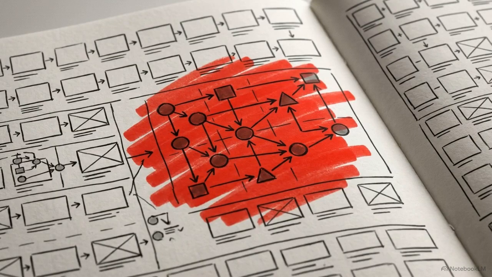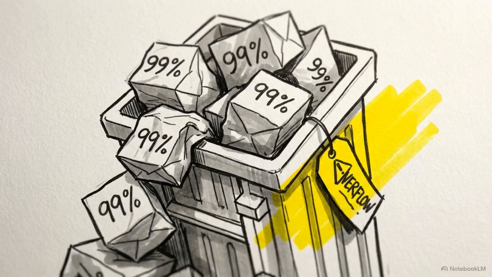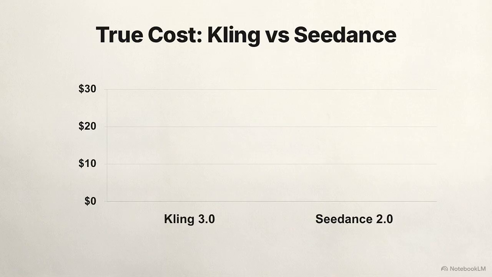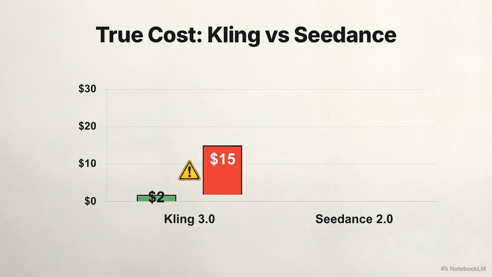Beyond the creative choice, there is the logistical headache of the budget. Cheap AI generation is often a myth. Every model carries a failure tax, the cost of all those discarded, frozen, or glitched generations you paid for just to get one usable clip. Kling 3.0 looks like a bargain at 3 cents a second, but a high failure rate and freeze bugs consume credits without refund. Your real cost hits $15 per usable minute.